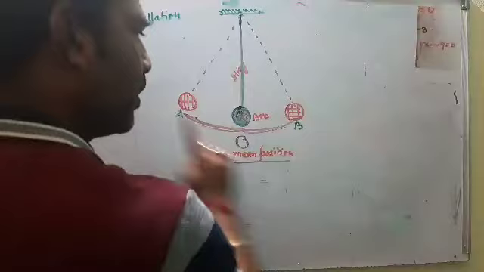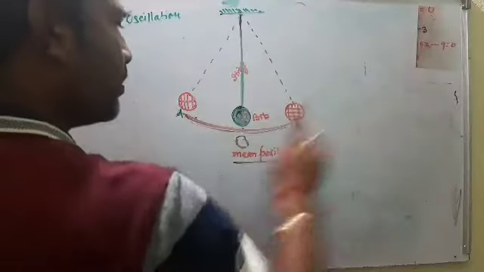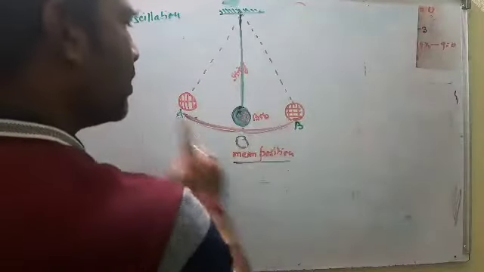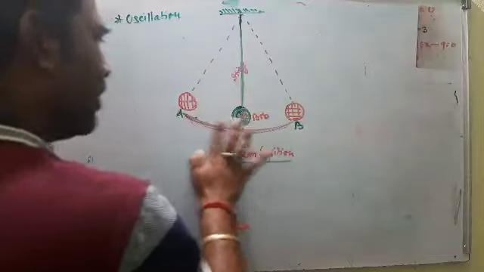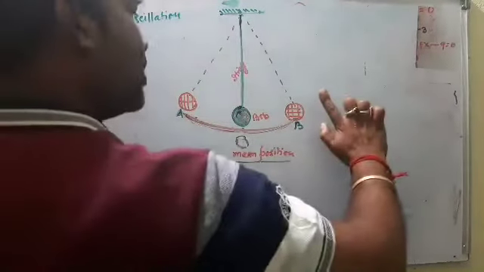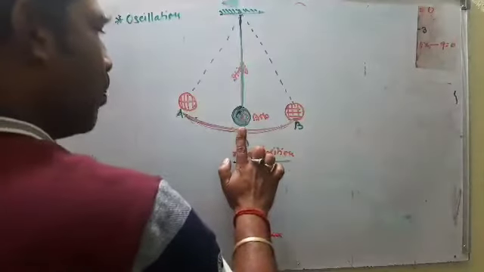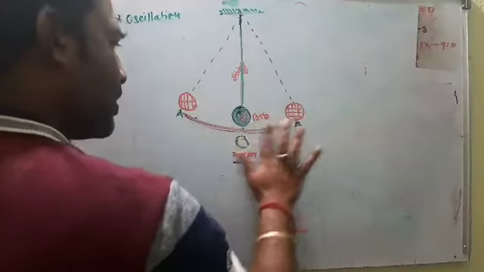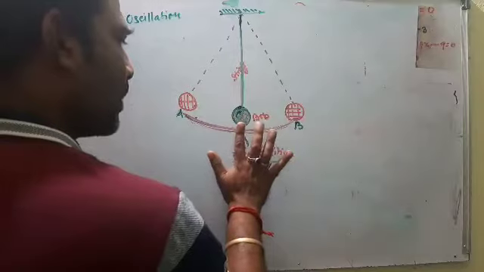The bob is in motion, but when it starts from the mean position, goes to one extreme, then to the other extreme, and then passes through the mean again, it has completed one oscillation. It does not rest at the mean, it just passes through.